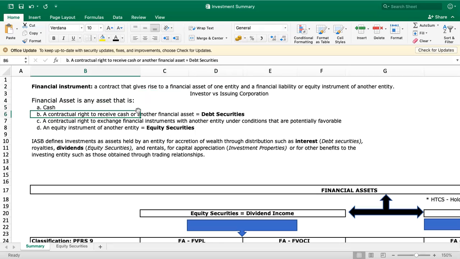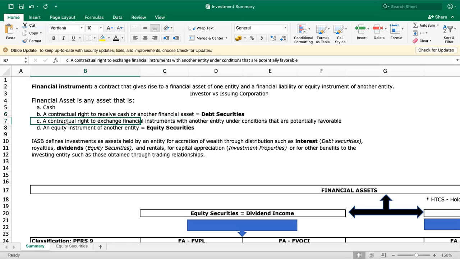Here, we have a financial asset if we have a right to receive cash or another financial asset from other parties. Basically, this refers to debt securities. If you say debt securities, we invest in bonds, we invest in debt. So we lent money, right? With debt securities, our relationship is that we are the creditor. We invest in loans, so we have a contractual right to receive cash from the debtors, those who borrowed from us.